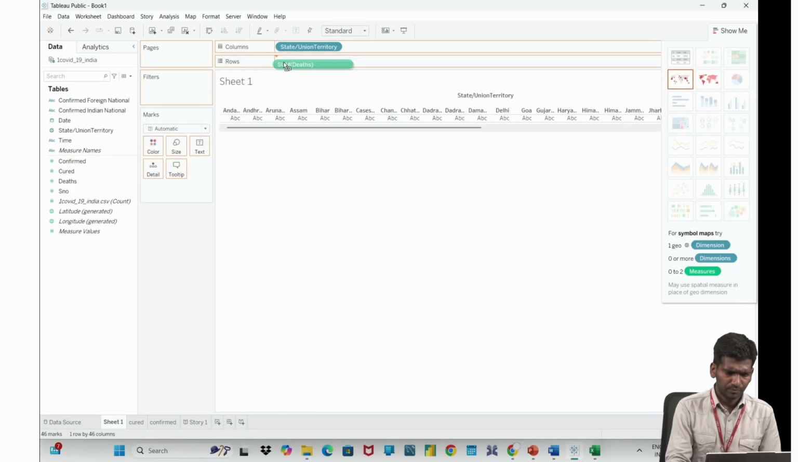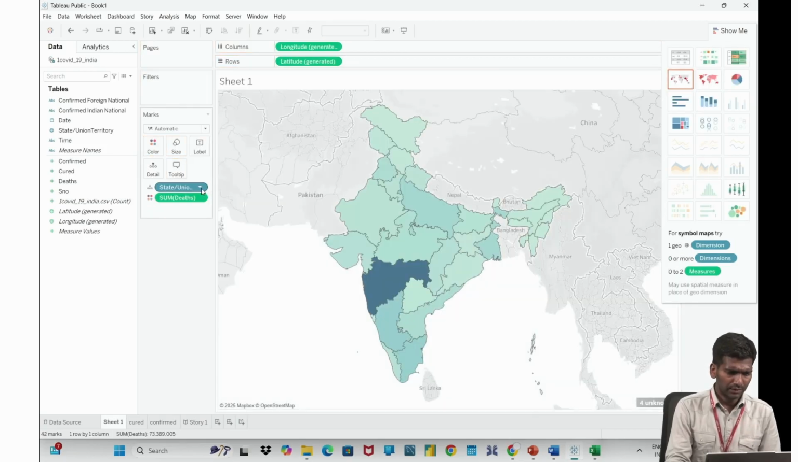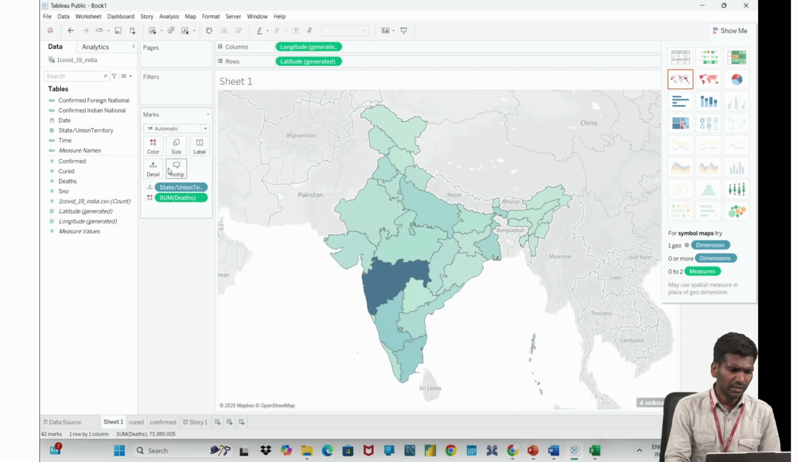deaths I will take. Okay, here you can see deaths. For deaths, you can put another color. You can click on color. If you want to add labels, you can click this. If you want to add size, these all come under marks. In marks we have color, size, label, detail, tooltip. Tooltip is the one which is coming like this. If I take my cursor here, it is showing some data, right? So this is tooltip.